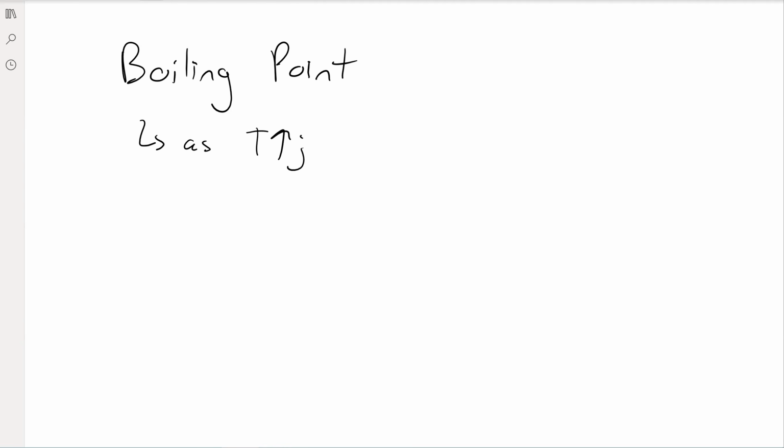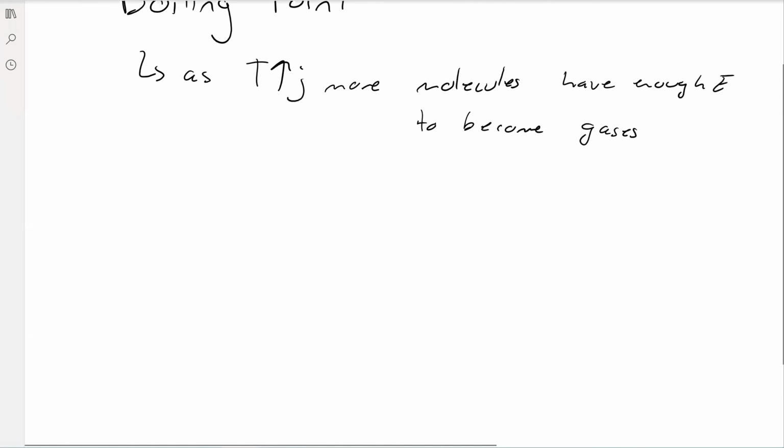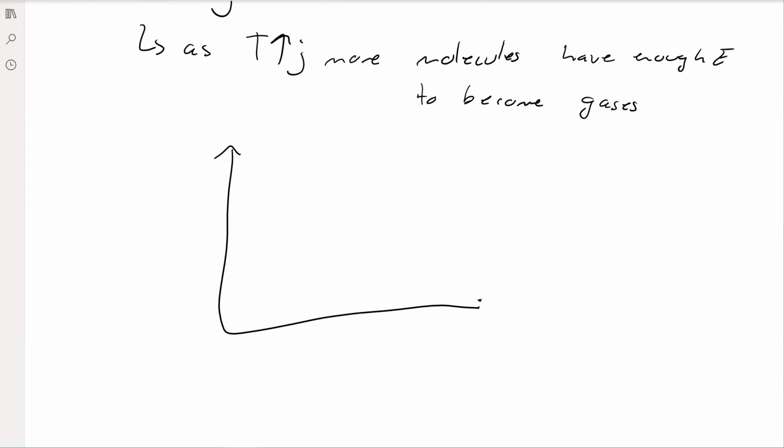As we increase the temperature, we have more molecules having enough energy to become gases. Right? And we saw that with our illustration, right? The higher the temperature, the larger proportion of molecules that become gases. And the more molecules that become gases, the higher the vapor pressure.